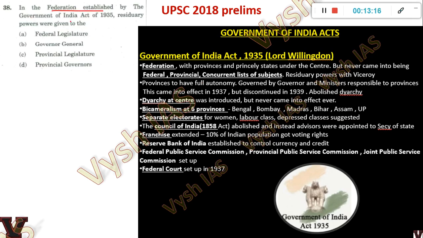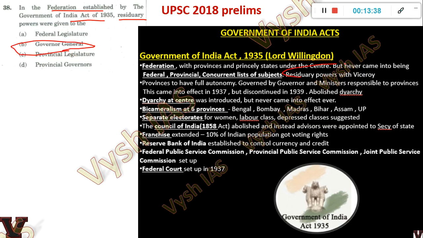Every year, one act will come from the Polity chapter number 1, which is also taught in Spectrum, chapter number 11 of my edition, whichever edition I am teaching. This is one of the editions which I am showing, my slide only, chapter number 11. So residuary power is with whom? You know the present one. It's with the center. Like that, it was with the Governor General in 1935.